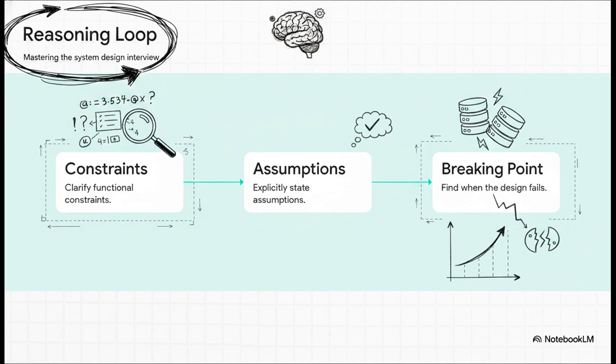Second step, explicitly state your assumptions out loud. Third, and honestly most importantly, find the breaking point. Look your interviewer in the eye and say, hey, this architecture works great for our current load, but if read traffic doubles next month, this database is going to become a massive I/O bottleneck, and we'll definitely need to introduce sharding. You've got to treat your architecture as a living hypothesis, not just a final static destination.